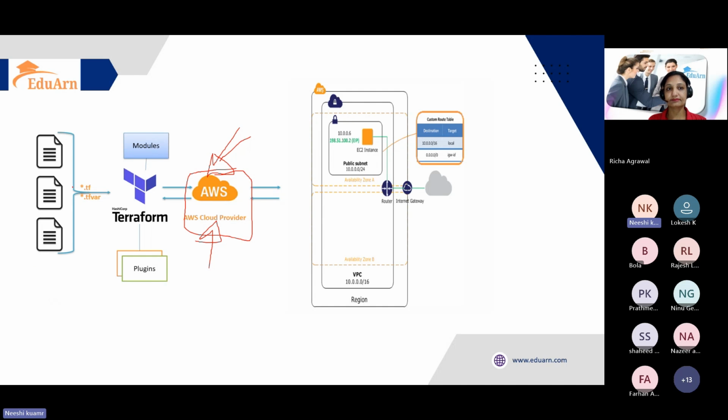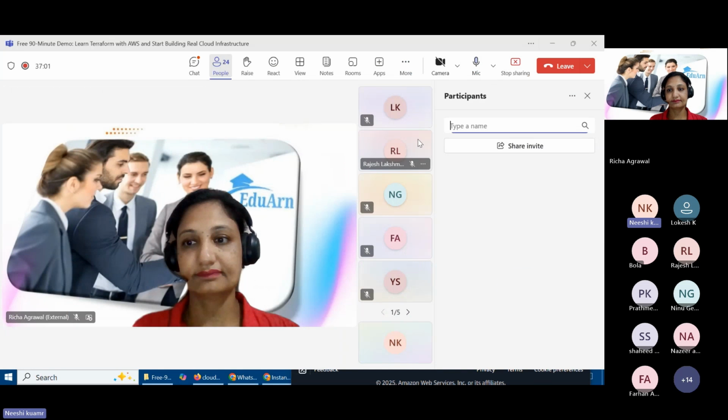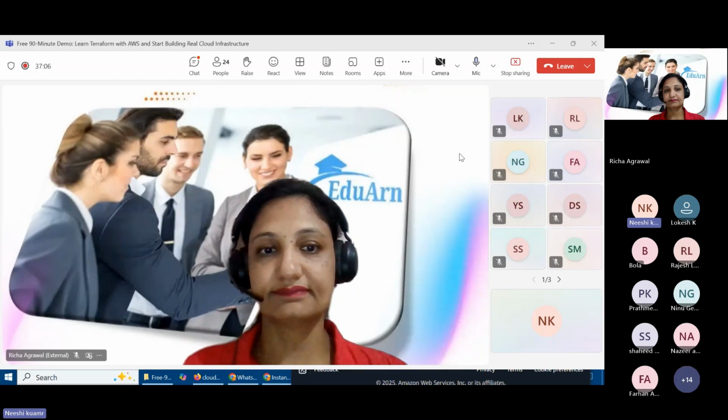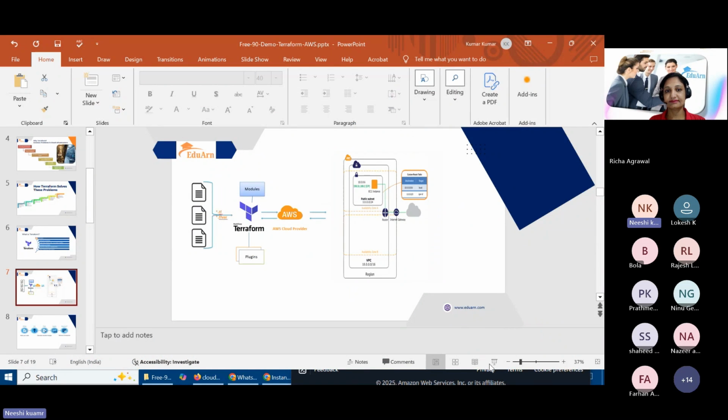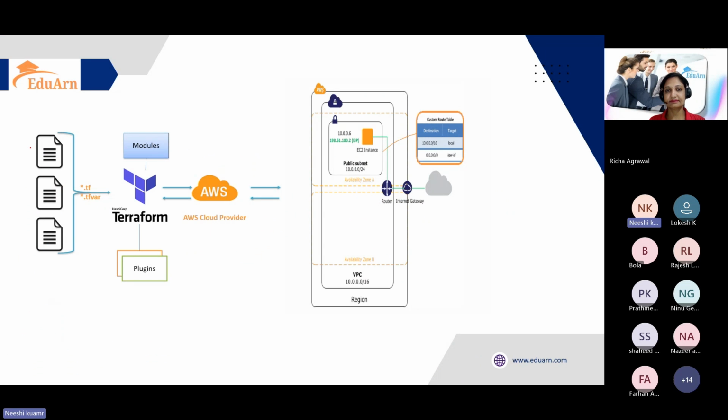As a developer, SRE, or system engineer, we write that in code. The file format will be .tf or .tfvars. I'll let you know the details later, but most of the time these are the two file extensions in Terraform. As a developer, we write infrastructure as code. Before that, one of the biggest problems Terraform solves is that we are able to automate the entire infrastructure with the help of code only.